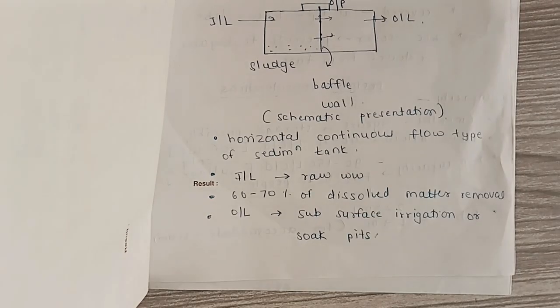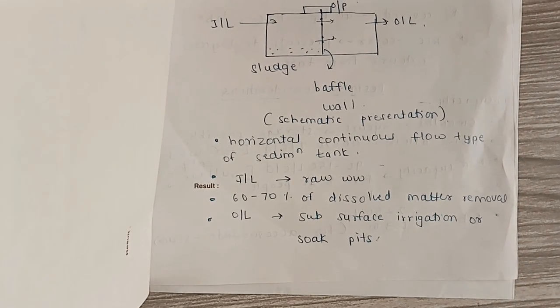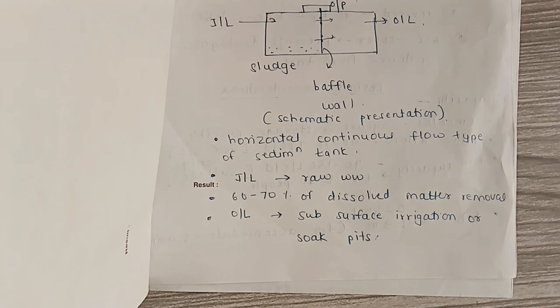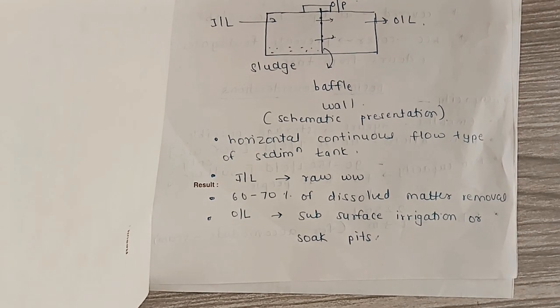A septic tank is a continuous flow sedimentation tank where the flow is kept horizontal in direction. At the inlet we provide wastewater, and the outlet we give to soak pits.